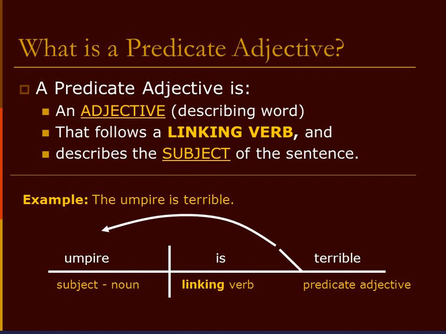Let us look at the example, children. The umpire is terrible. Now, what is umpire? Noun. Is, linking verb. What is terrible? Predicative adjective. So, terrible is the adjective. How is the umpire? It is terrible. So, that's an adjective. But because the adjective is after the verb, we call it predicative adjective, children. Did you understand? Predicative adjectives are the type of adjectives which follow a linking verb, which come after a linking verb.